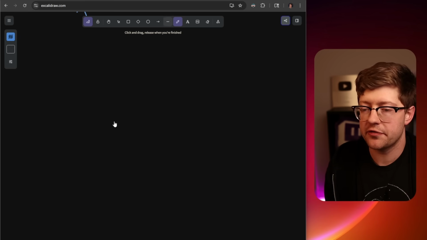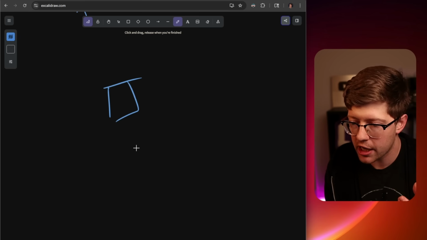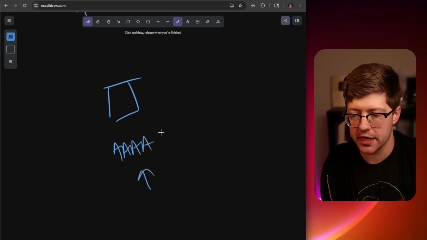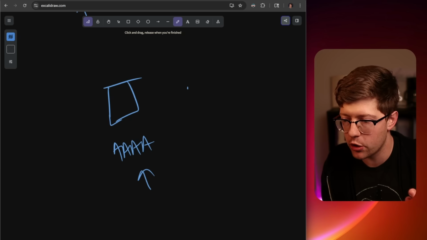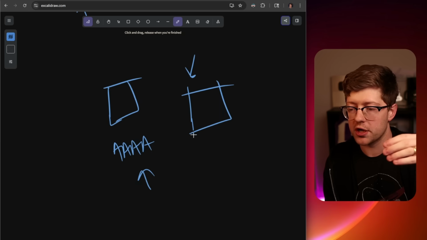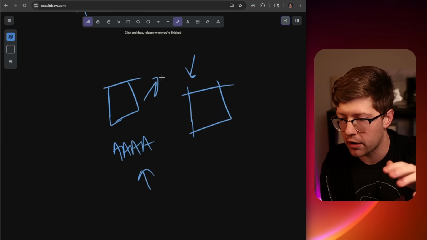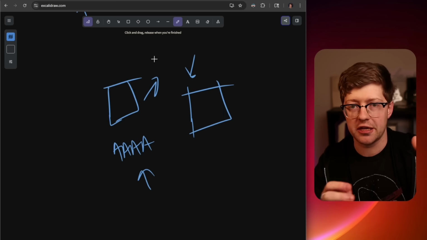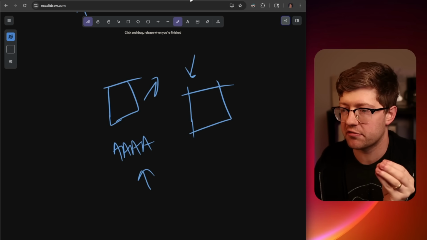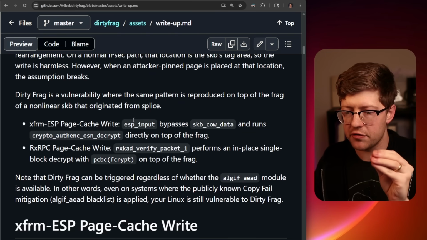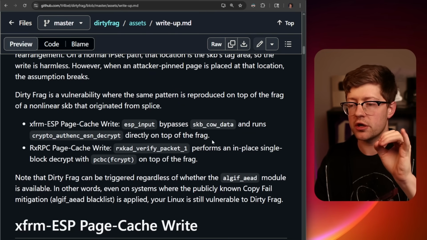And so because of this, if I had a normal page of memory, a block of memory with a bunch of data in it, if I were to try to do a decryption on that data, what would actually happen is internally it would make a new copy of the data in a new location so that the copy on write would not allow me to modify other parts of the scatter list, right? It would make a new page that would not be referenced by other cache hits, right? Now, this is where this gets really weird. In certain variants, I think unintentionally, of these crypto algorithms, they are done in place.